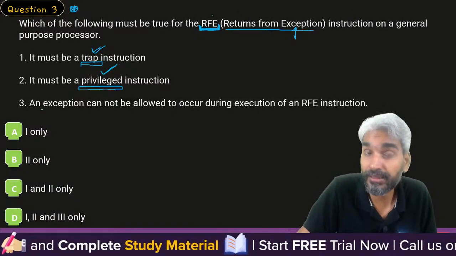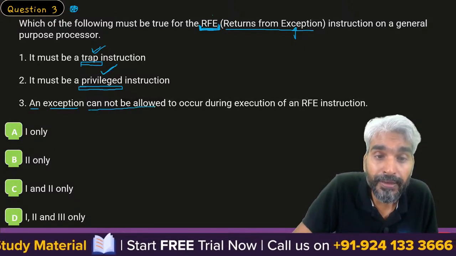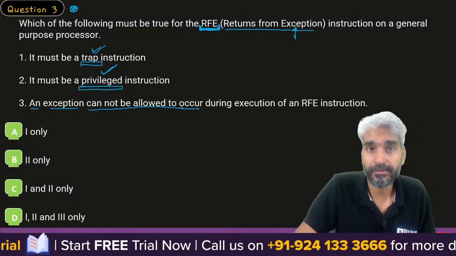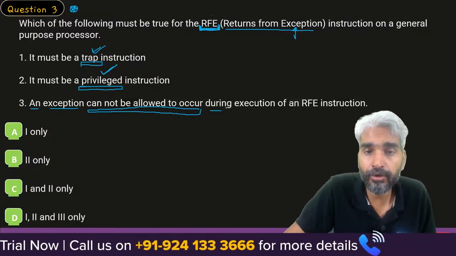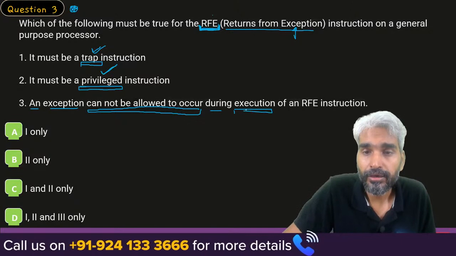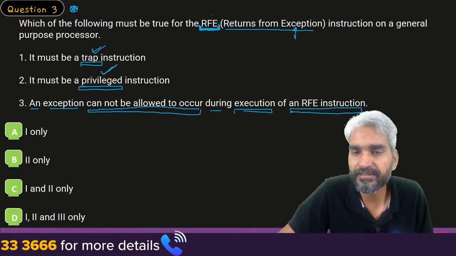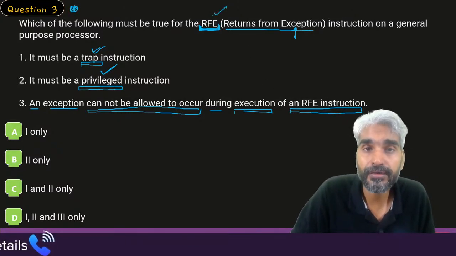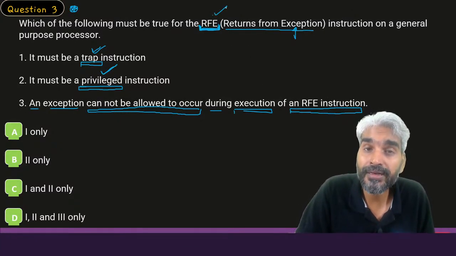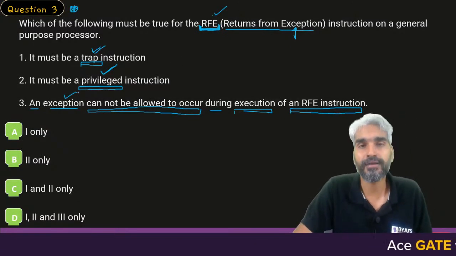Now let's look at the third point. An exception cannot be allowed to occur during execution of a return from exception instruction. Yes, when you are returning from an interrupt, another interrupt is not allowed to occur.